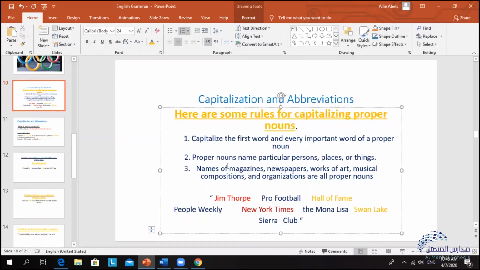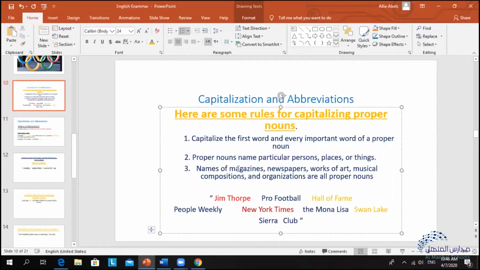Okay, so if we need to make the first letter of a word bigger, then the first letter of every important word of a proper noun will be capitalized. And in order to know what we need to capitalize, we need to understand what a proper noun is. Okay. A proper noun is basically a name of a particular person, place, or thing.